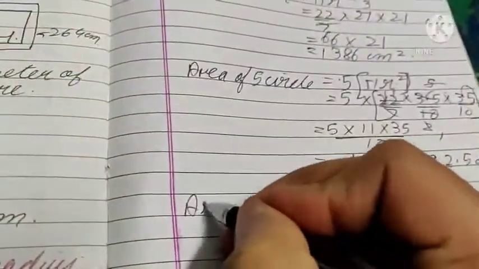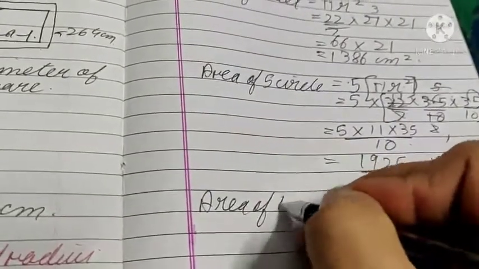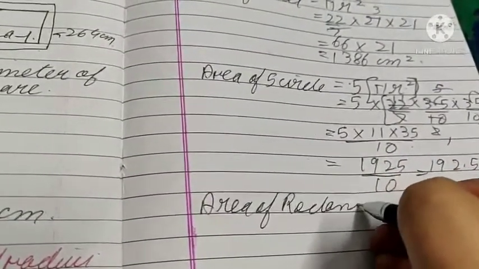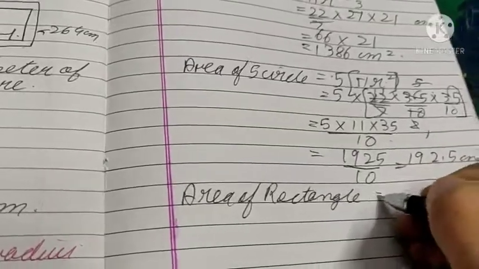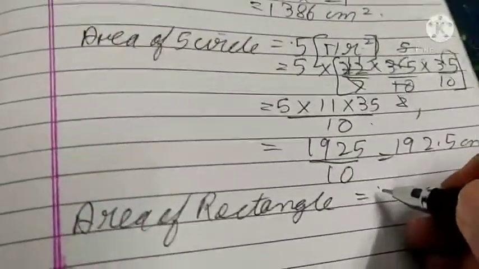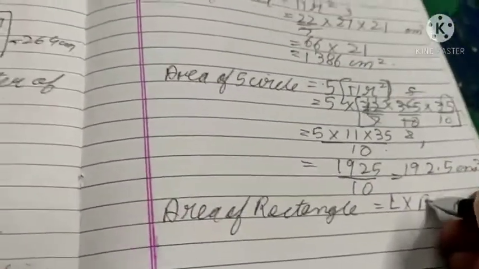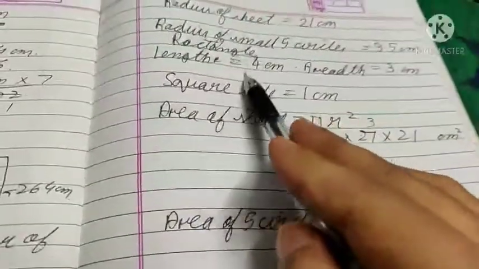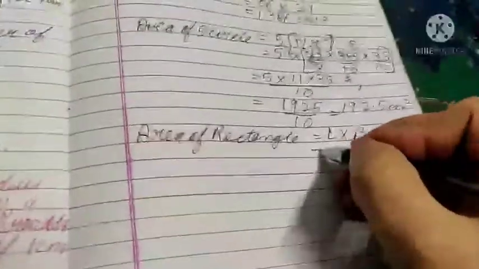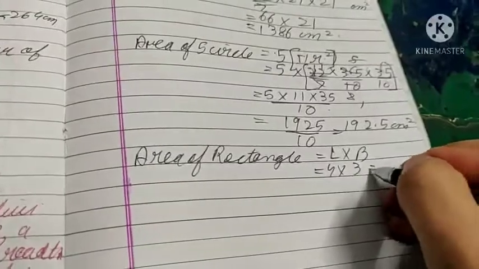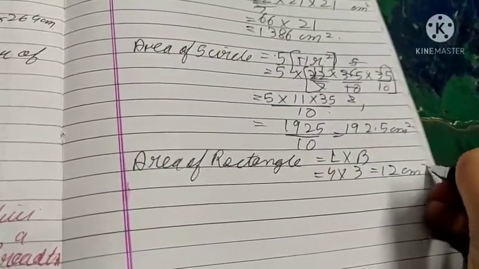And then the area of the rectangle. This is length into breadth. Here length is given as 4 and breadth is given as 3. So 4 into 3, this is 12 centimeter square.